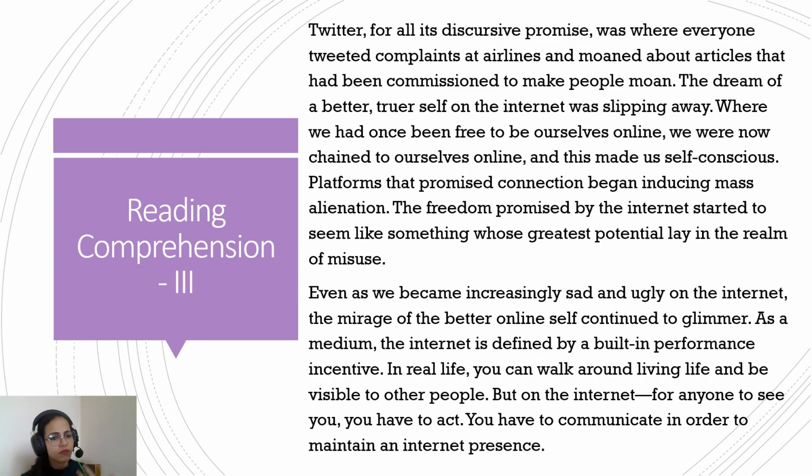So basically that's what, as I was telling you, every app is like a performance on social media. You have to perform to get likes, while in real life you can just exist. I could be sitting and I am existing, but on social media I have to act out to gain attention, and this has become an attention economy. Everybody's trying to gain attention, and in that chase they are trying to act out. They are trying to do so many different things.